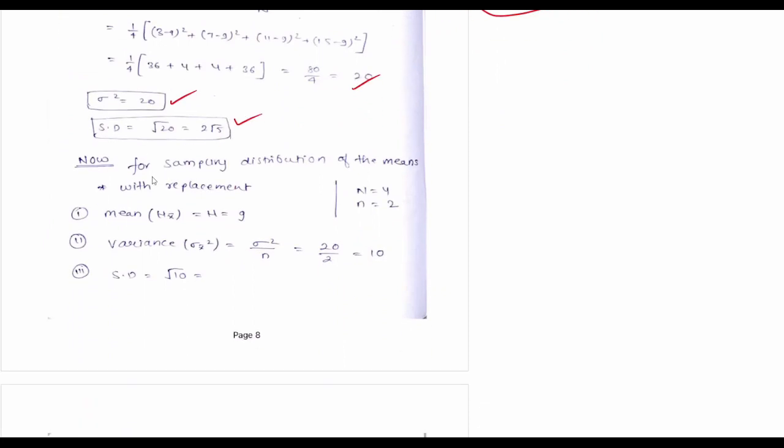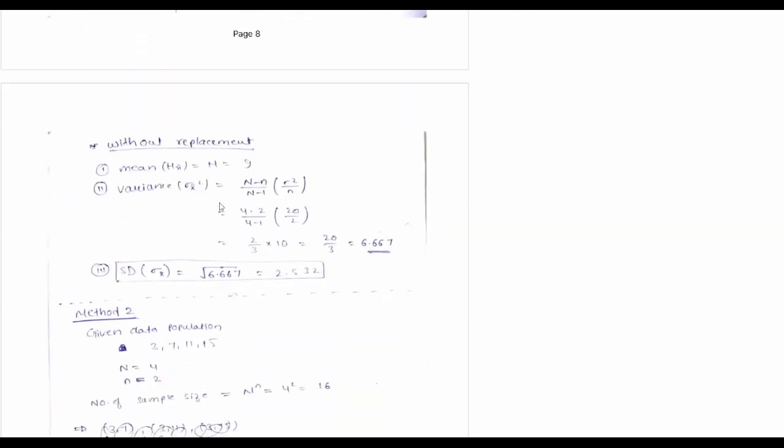Now we can find for the sampling distribution of mean with replacement. With replacement, the mean formula is equal to mu only, so we will write mu x bar equal to 9. For finding variance for the sampling distribution of means, the formula is sigma square by n. We got sigma square is 20, so 20 by 2 is 10. Now standard deviation means under root of 10. Okay, now